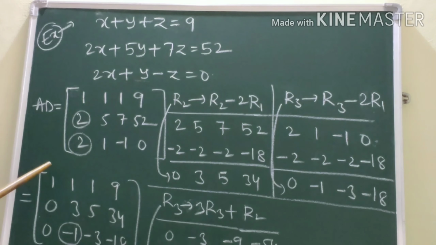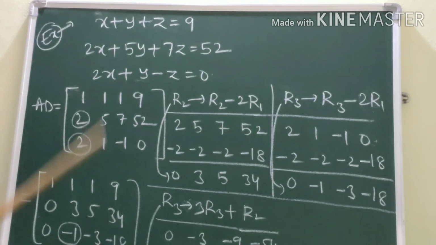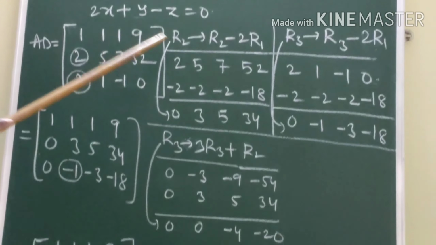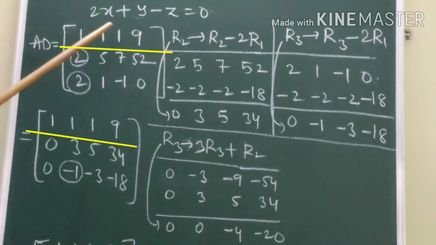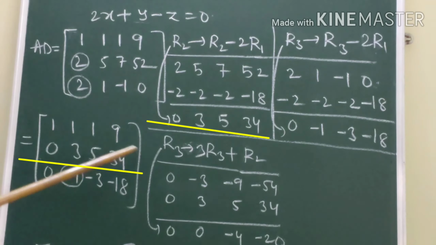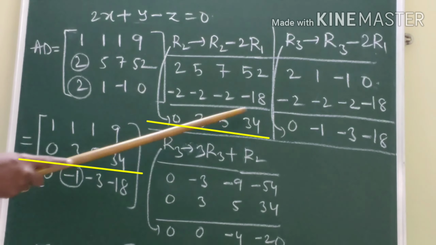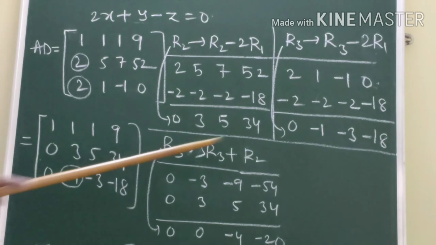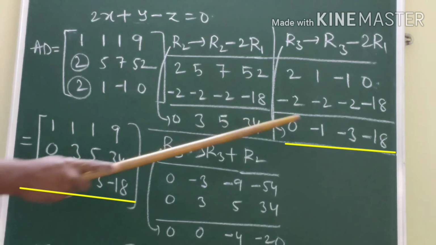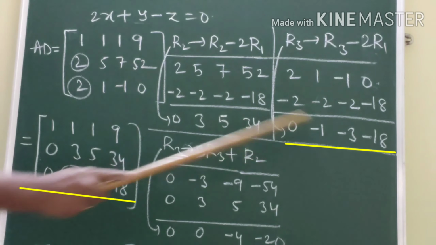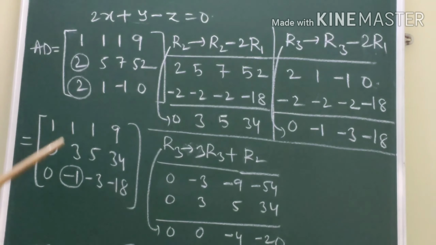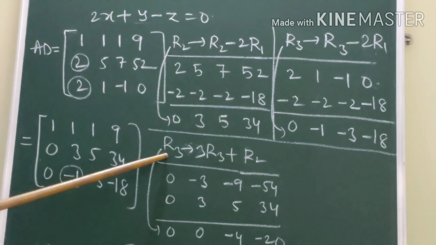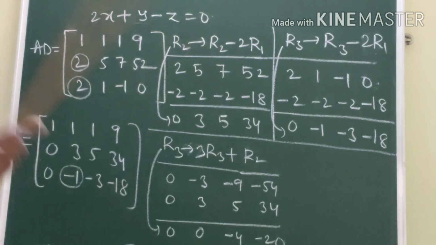By writing augmented matrix, we get first row same, that is 1, 1, 1, 9. Second row 0, 3, 5, 34. Third row 0, minus 1, minus 3, minus 18. After writing this, in the second step, we have to make this element as 0. For that, we have to apply R3 tends to 3R3 plus R2.